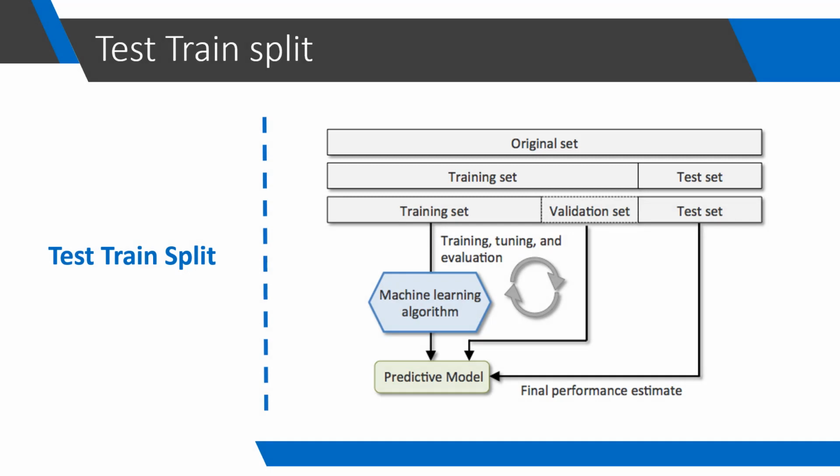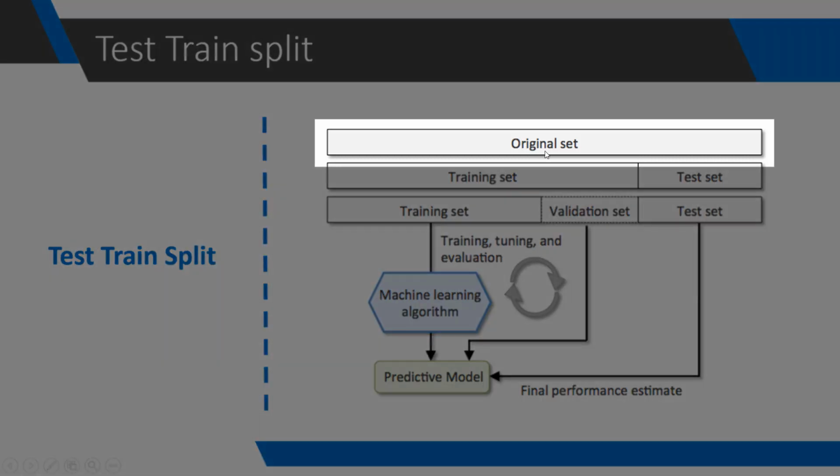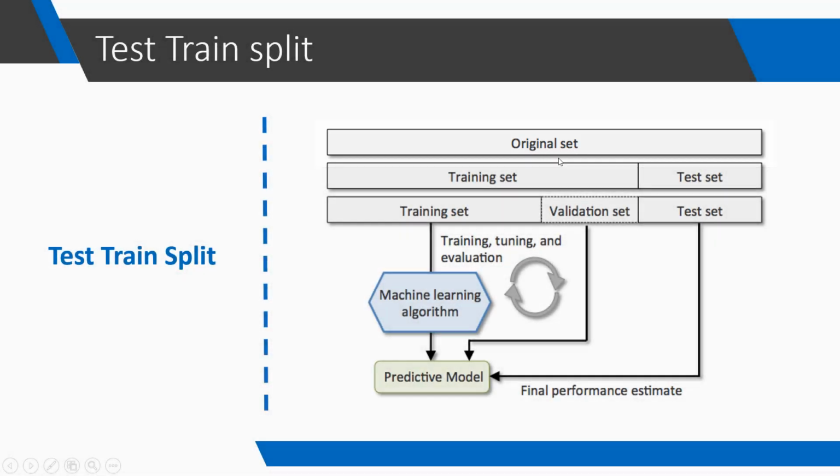Train dataset is used for training the model, while the test dataset is used for evaluating the performance of the model. Generally, we take around 80% of our data in the training set and the rest 20% of data in our test set. So if this is our original set, we will take 80% of data of the original set in the training data set and the rest 20% of data in this test data set.